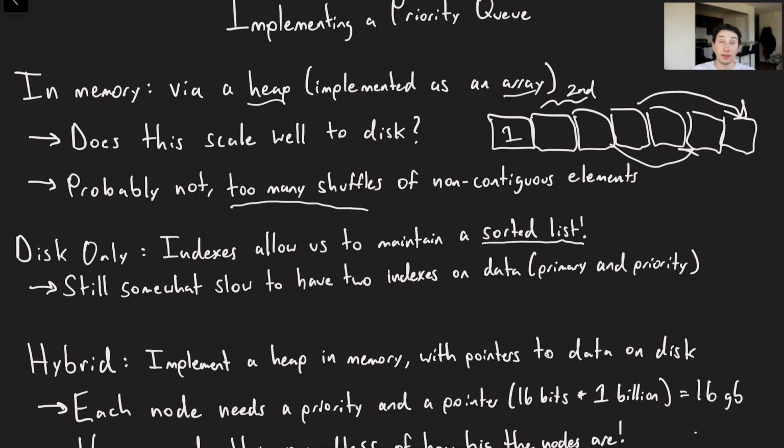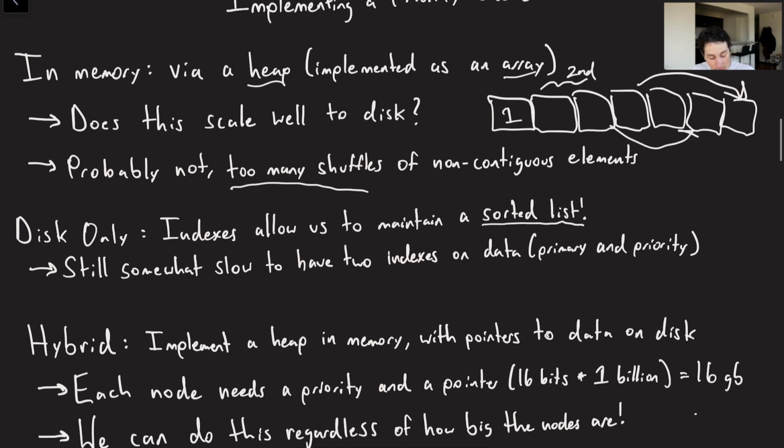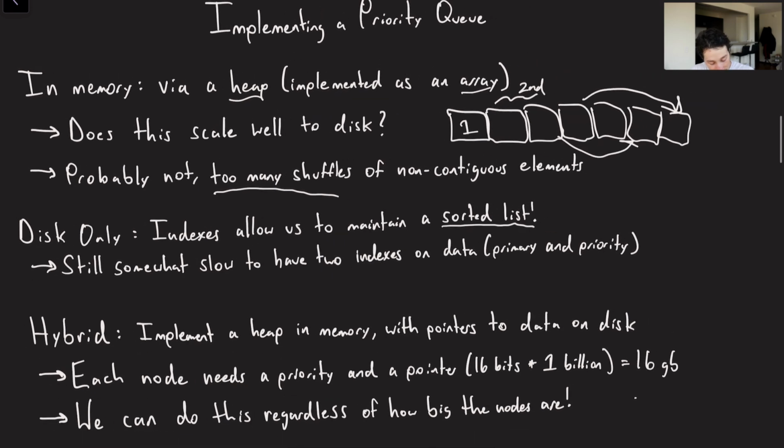So what could we perhaps do instead? Well, we may be able to implement some sort of hybrid approach. In this case, we could do the heap itself in memory, or rather the sorted list itself, some sort of data structure where we have a sorted list of all the primary keys of the nodes ordered by their priority. And in turn, what we can do is have pointers to the data on disk. What this allows us to do basically is just insert a bunch of data on disk.